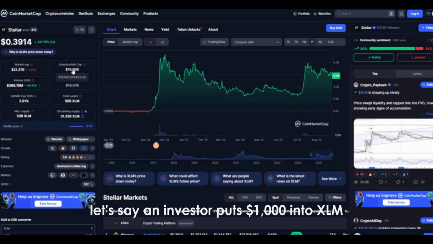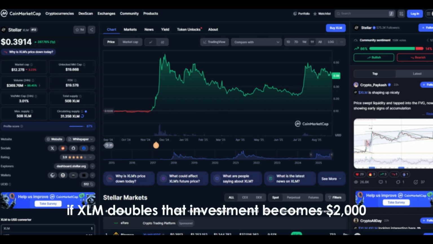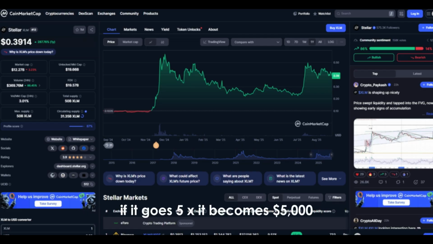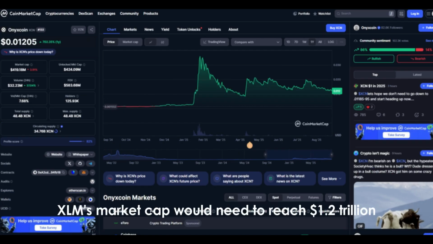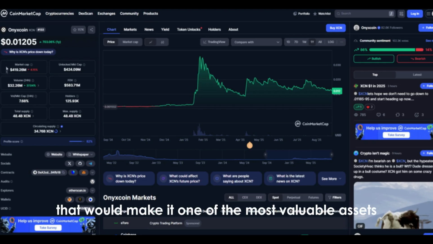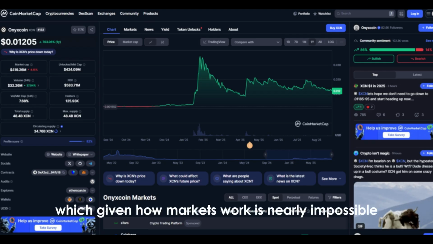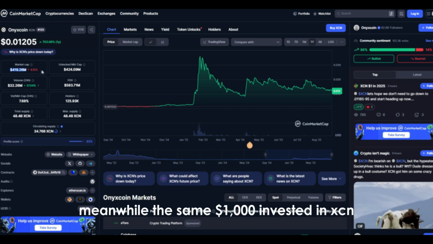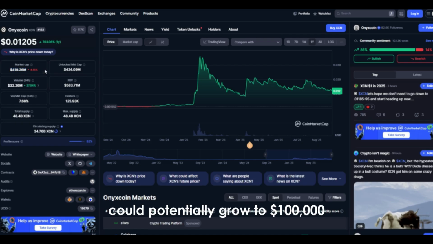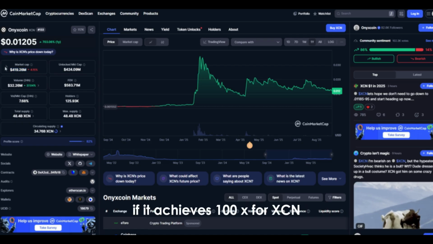To illustrate, let's say an investor puts $1,000 into XLM. If XLM doubles, that investment becomes $2,000. If it goes 5x, it becomes $5,000. But for a 100x return, XLM's market cap would need to reach $1.2 trillion. That would make it one of the most valuable assets in the world, which, given how markets work, is nearly impossible. Meanwhile, the same $1,000 invested in XCN could potentially grow to $100,000 if it achieves 100x.